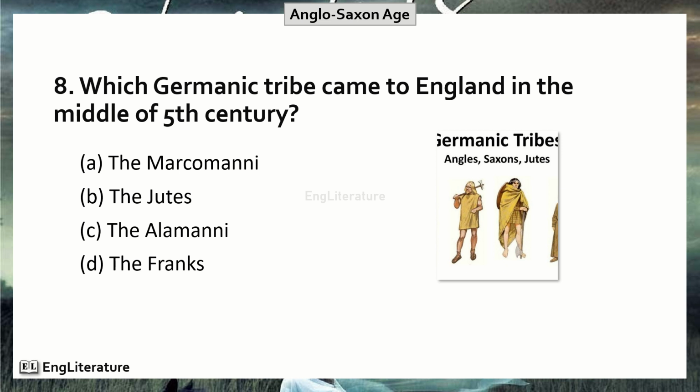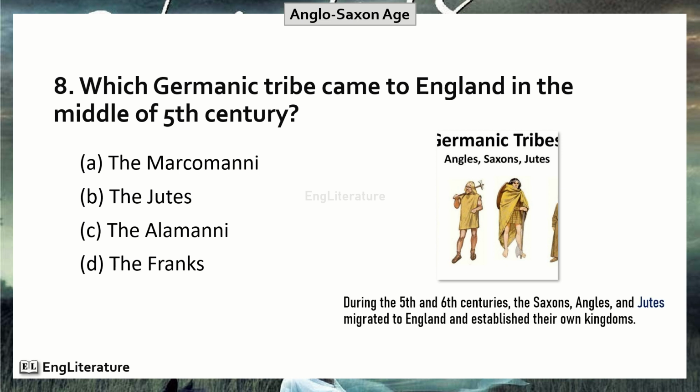Which Germanic tribe came to England in the middle of the 5th century? Friends, during the 5th and 6th centuries, the Saxons, Angles and Jutes migrated to England and established their own kingdoms. Then, out of the following, number B, the Jutes came to England in the middle of the 5th century.